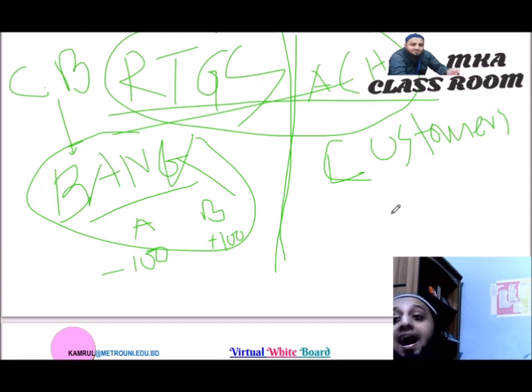So that is the RTGS banking system. Only debit and credit of the bank accounts by the central bank. That is RTGS. ACH, that is for customers' transactions.